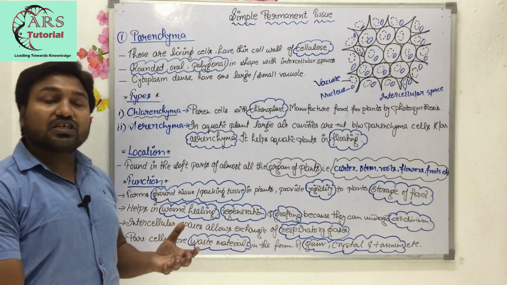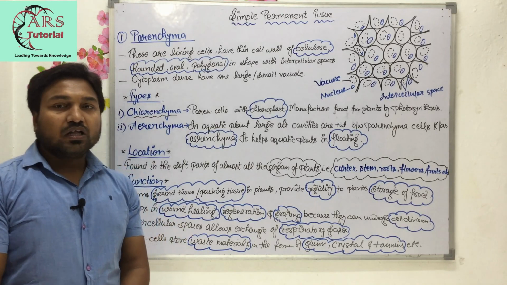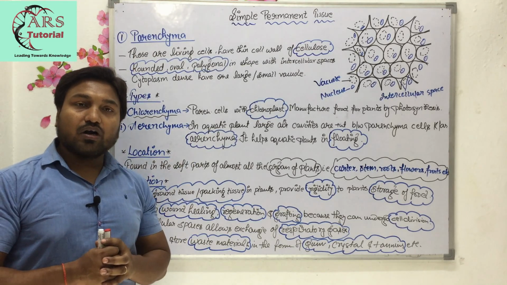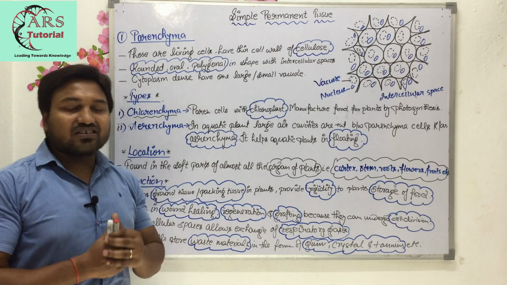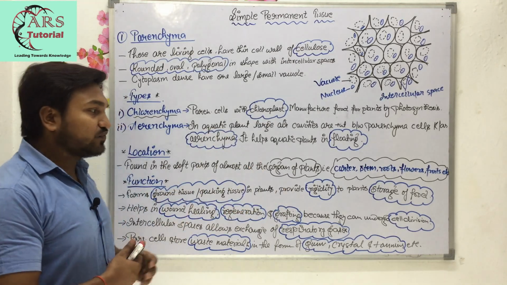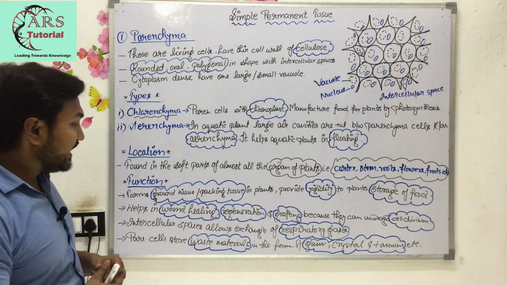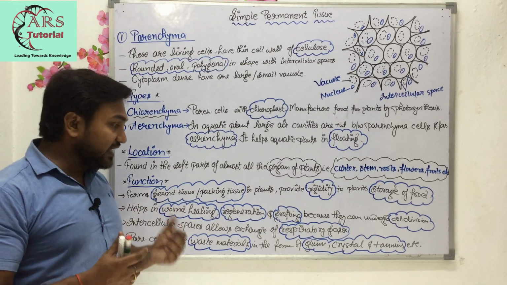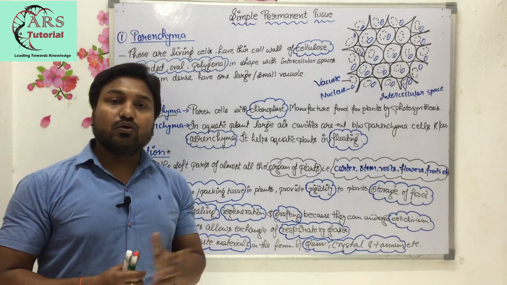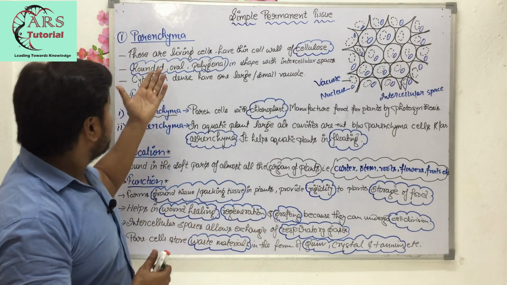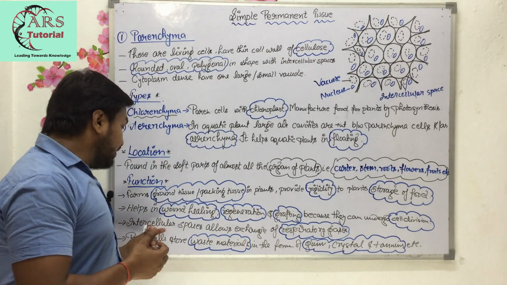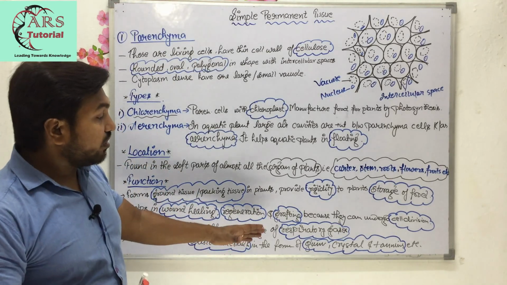Now the function is very important. The function of parenchyma tissue is that it forms the ground or packing tissue, because it helps to pack the plants, providing rigidity, and also helps the plants in storage of food. Next point is that it helps in wound healing, regeneration, cell division and grafting, because parenchyma cells have the ability to divide. Also, intercellular spaces allow the exchange of respiratory gases.